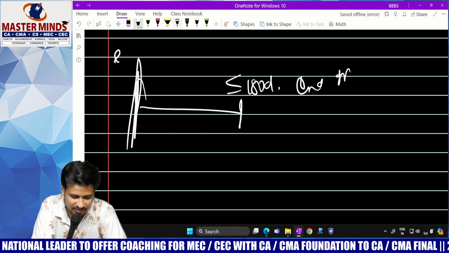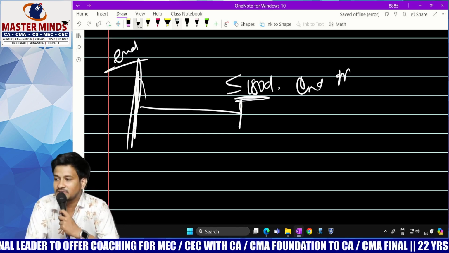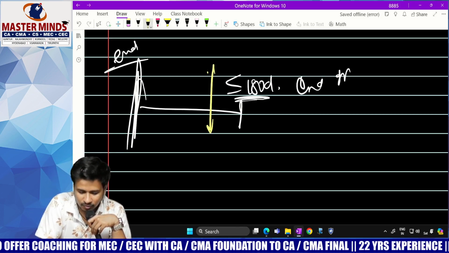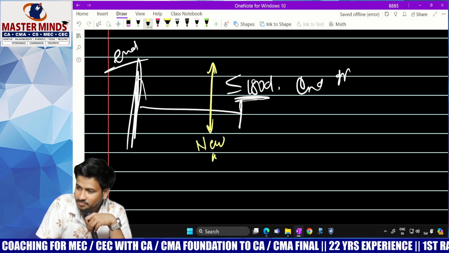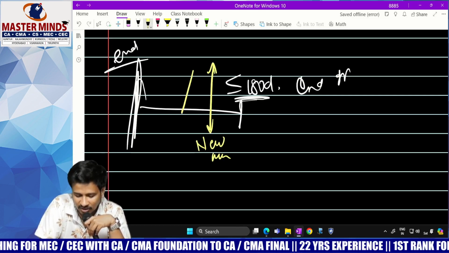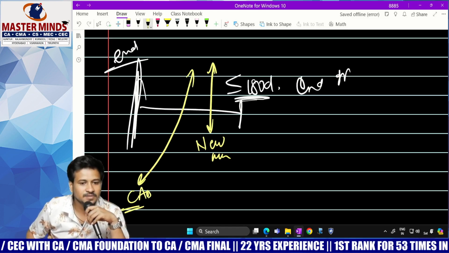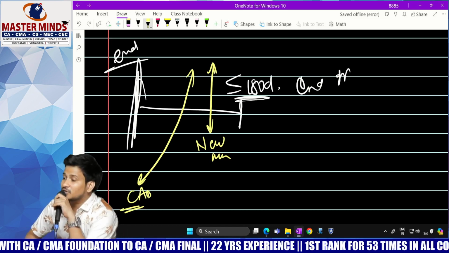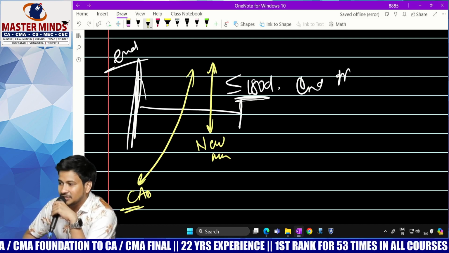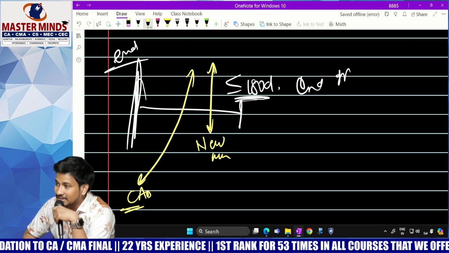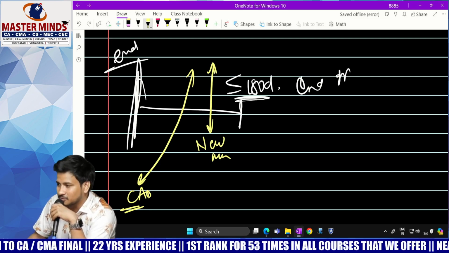This is the end of the financial year and this is within 180 days. If somewhere here new rules are issued, but you have already given a cost audit report by this time, clear? The cost auditor had already issued the cost audit report before the introduction of the new amendment rules.